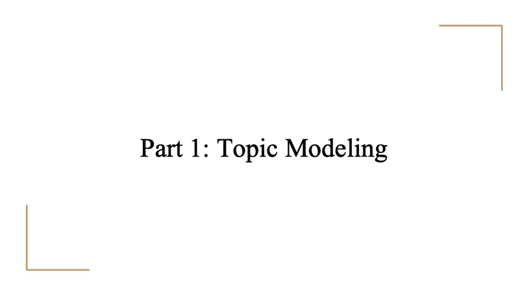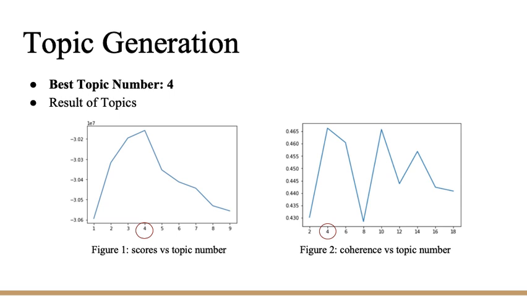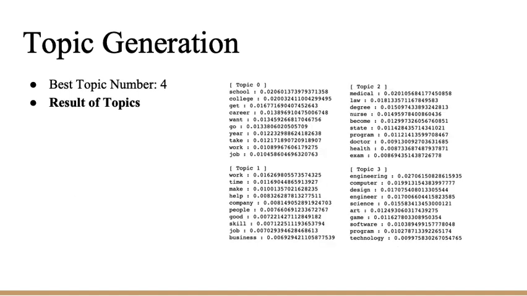First part is topic modeling. We use the LDA model to help us learn the topic of the original questions and answers. The number of topics has great impacts on the topic generation, thus it is essential to decide the number beforehand. According to the scores and the coherence value, we found the number 4 is suitable. Then we got 4 topics from the original text after text processing.